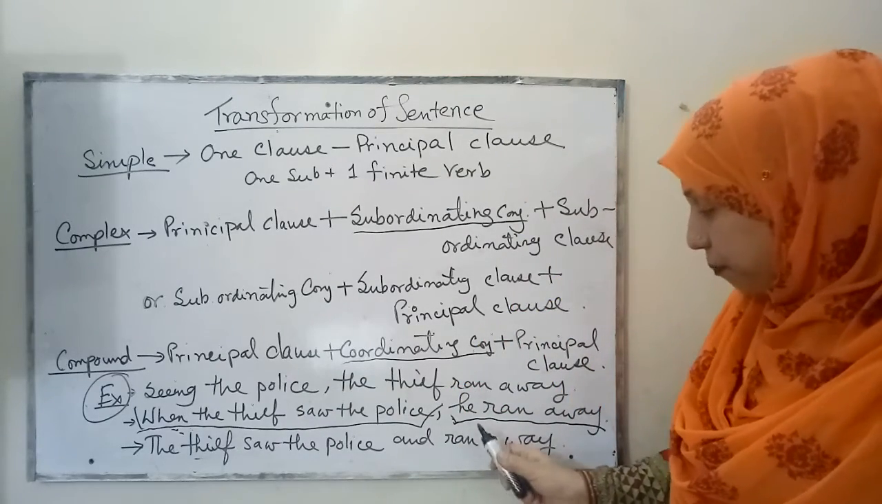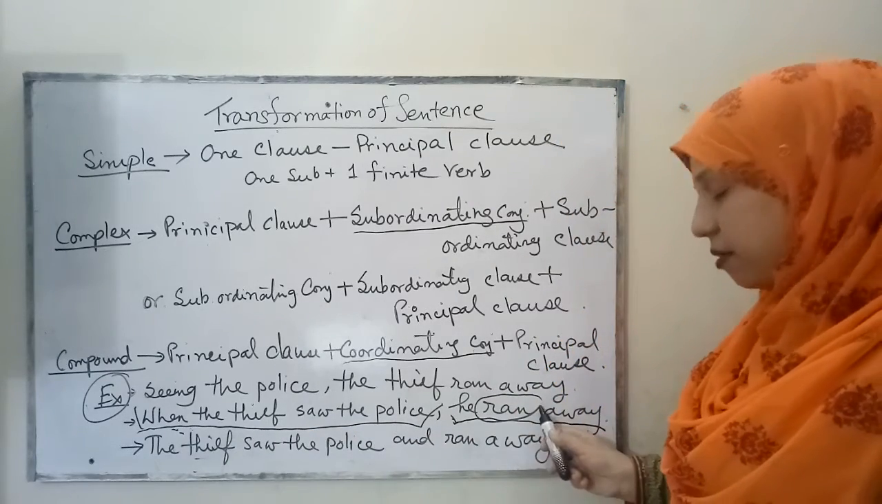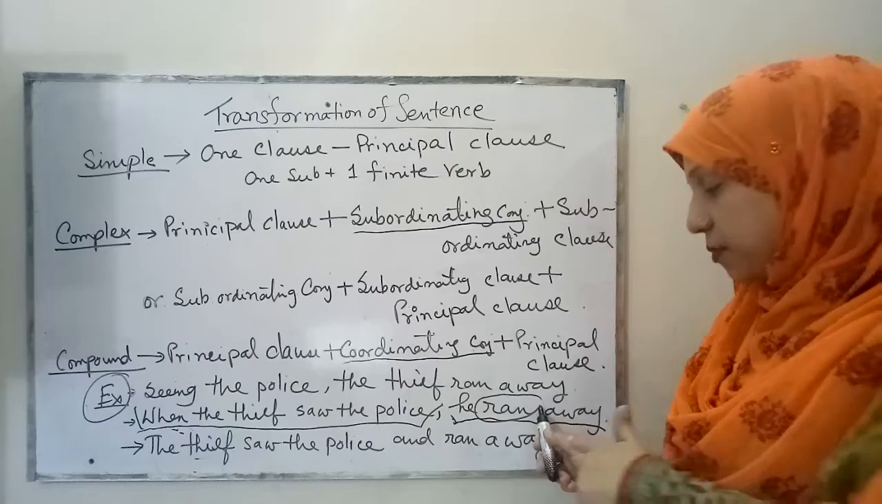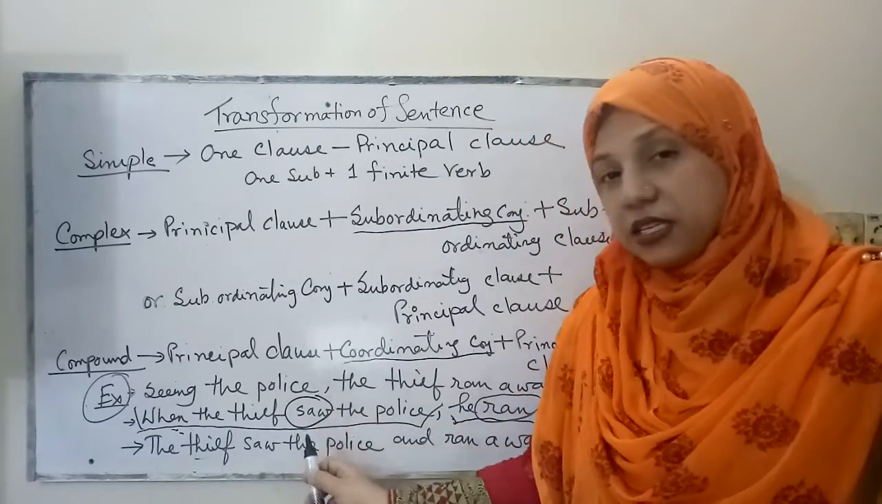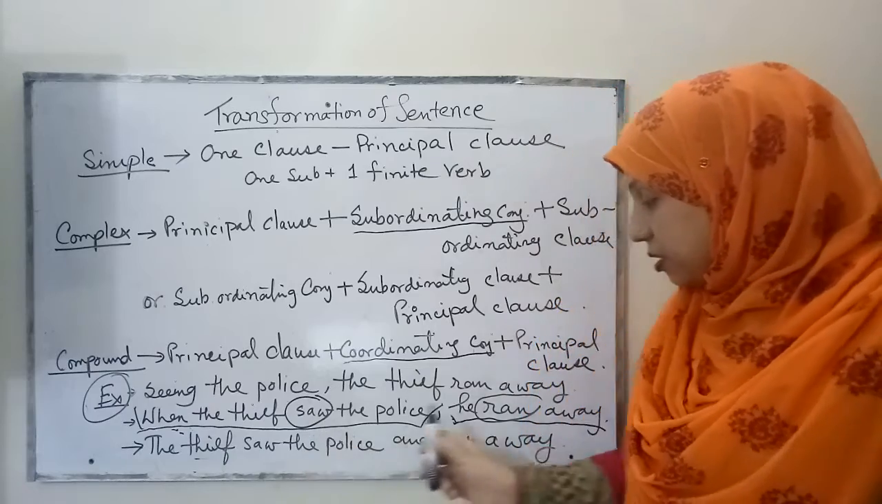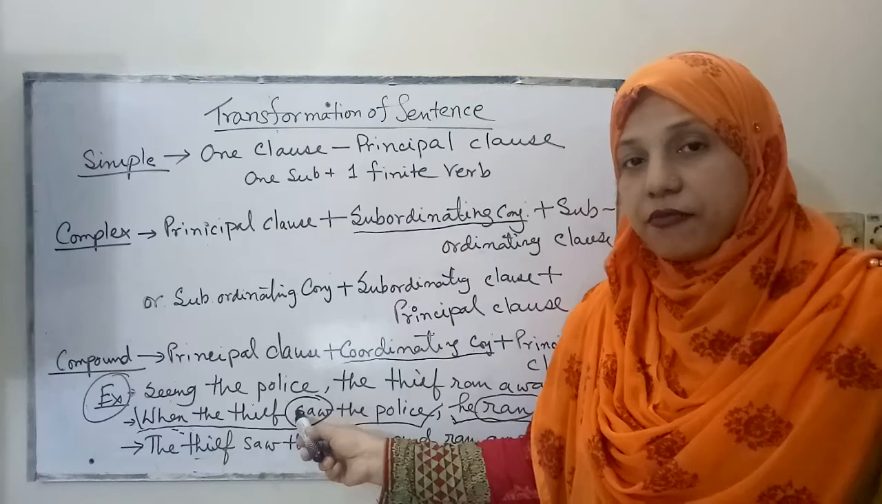And here you see there are two clauses and two finite verbs. Ran, because of the tense it has become ran, and here the thief saw, because of the tense it is saw. So this verb has become a finite verb here.